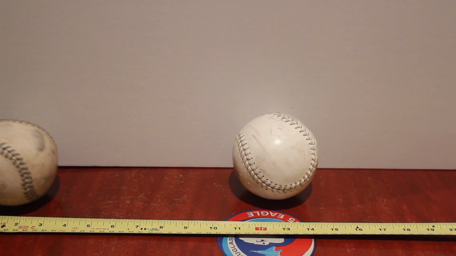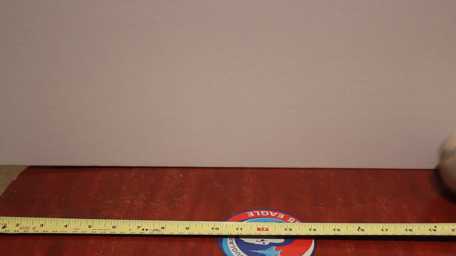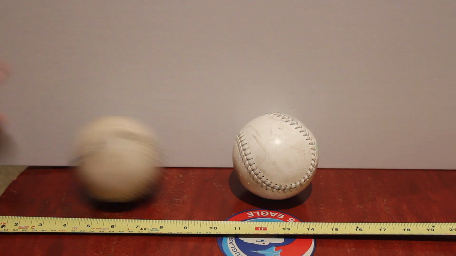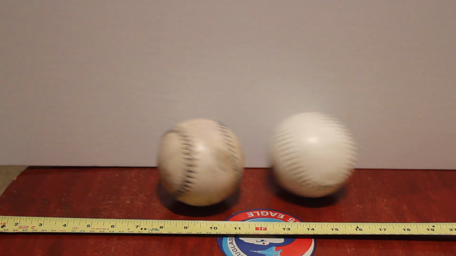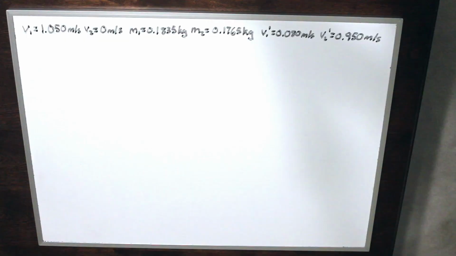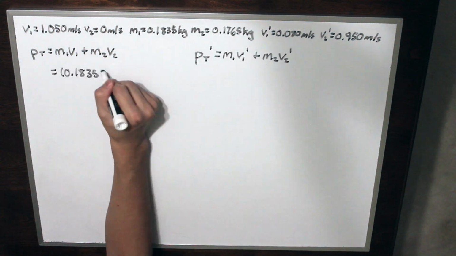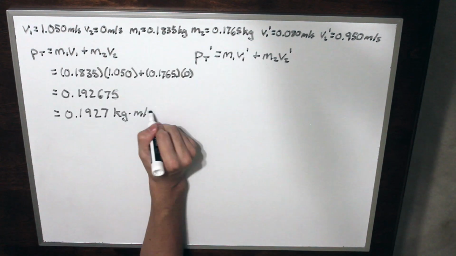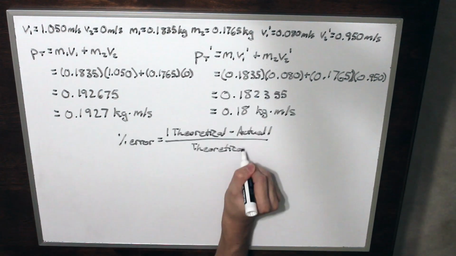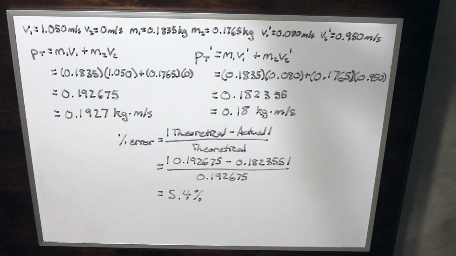Our first example is of an elastic collision. In an elastic collision, the total kinetic energy is conserved alongside the total momentum. The two baseballs are relatively elastic, and when they collide, very little kinetic energy is lost. We found that the majority of the momentum in this collision was in fact conserved, with a percent error of 5.4%. The initial momentum was 0.1927 kg per second, and the final momentum was 0.18 kg per second.